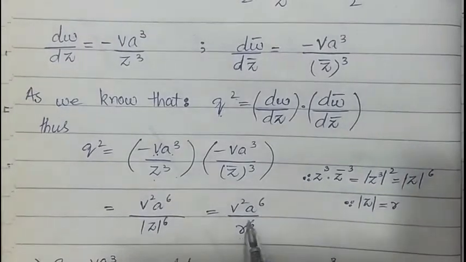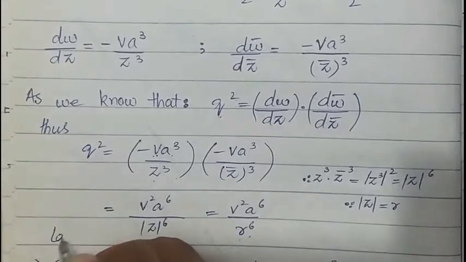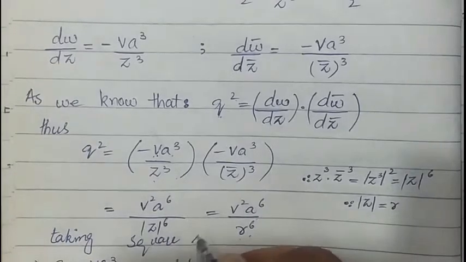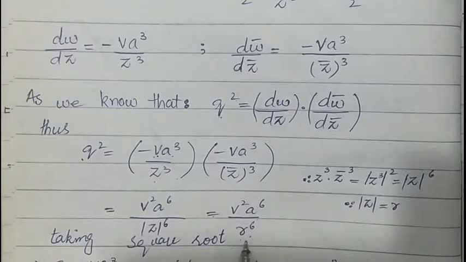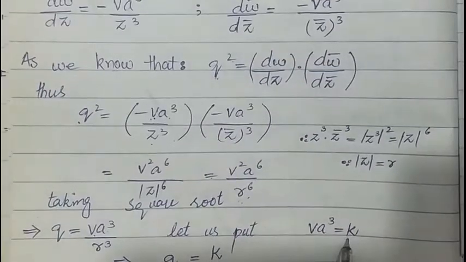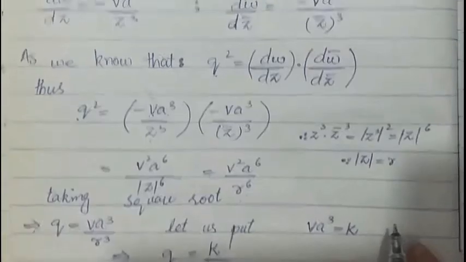By taking the square root on both sides, we get q = v a³ over r³, where v is constant and a³ is constant. Put these two terms, v and a³, equal to a constant k. This will show that speed is inversely proportional to the cube of the distance from the origin.